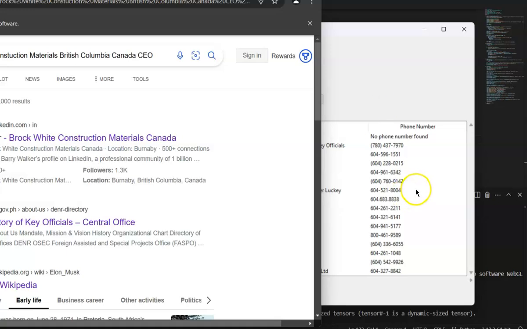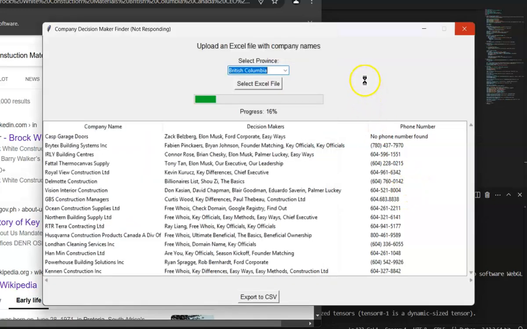Okay, how many is it? There's a lot, so we're going to stop the scraping right now.